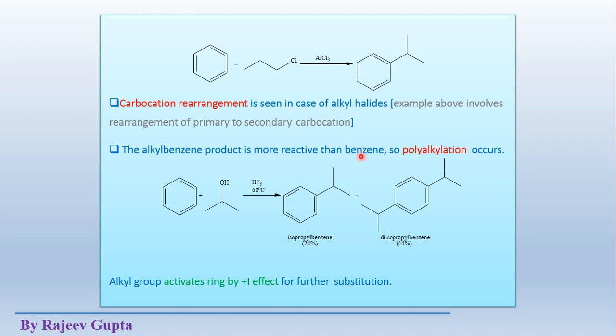So in this alkylation reaction, we may also get polyalkylation. This is also a disadvantage because here we get many reaction products. We require only one product, but we get many products. So their separation is also not an easy process. So this polyalkylation is also a very big disadvantage of alkylation of these aromatics. These alkyl groups have a plus I effect as I described.